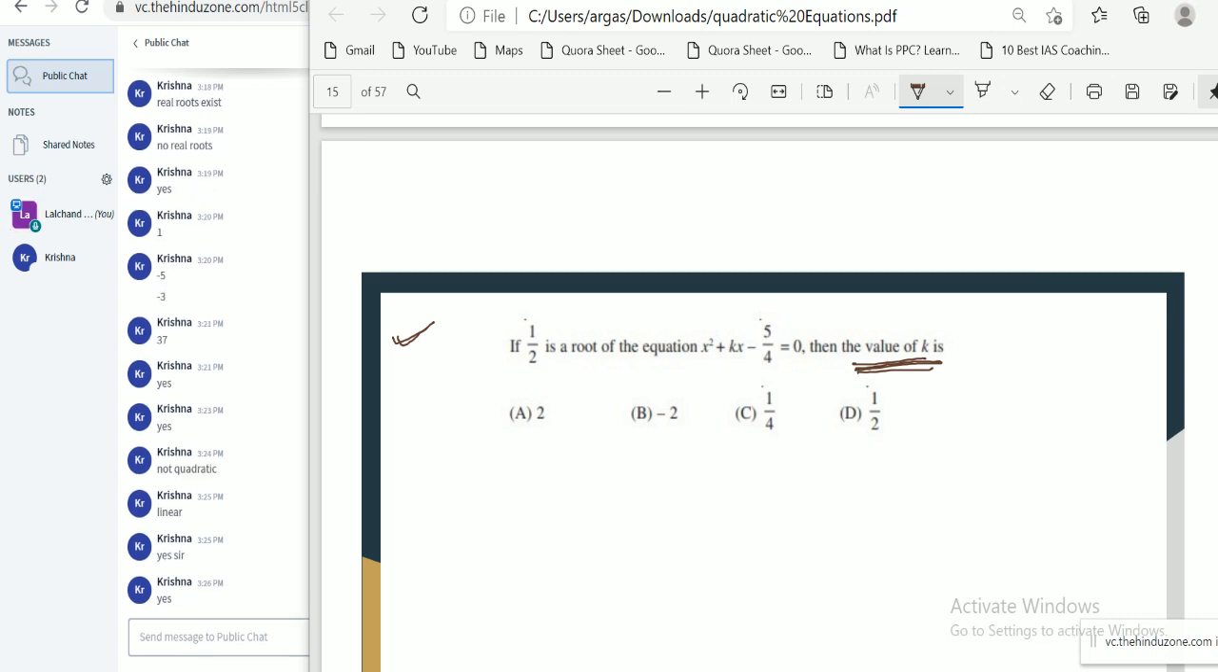Okay, look, whenever we have been given some root value, if we put the root value inside the equation, then the equation is equal to 0. Okay, if alpha and beta are roots of a quadratic equation,